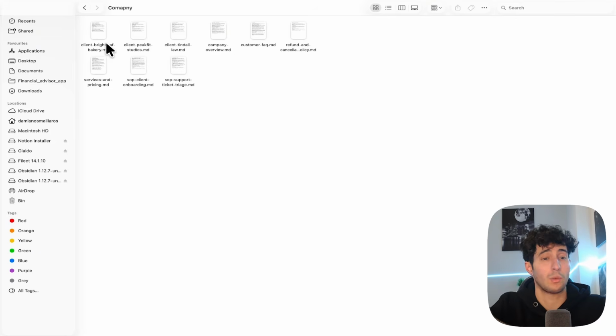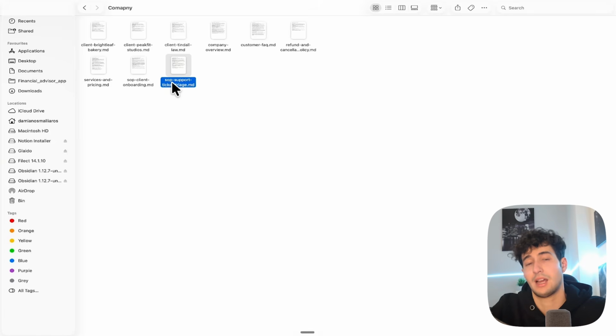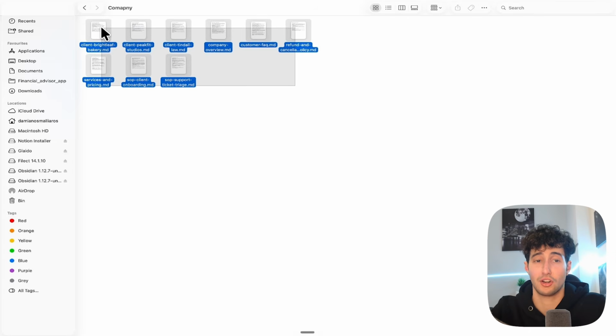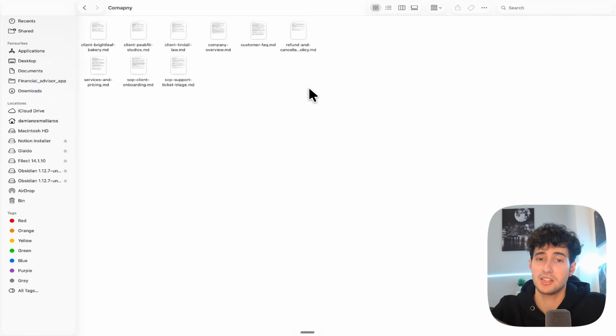So to do this, we need some files basically explaining all these different parts of our business, which I have created and I have put inside a folder on my desktop that is called company. And as you can see, these different files cover everything, from a company overview, to our refund and cancellation policy, to our services and pricing, to our SOP client onboarding, to our support ticket handling, and everything else when it comes to our company.